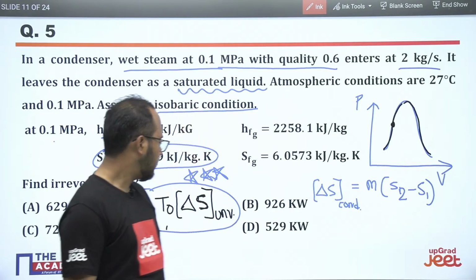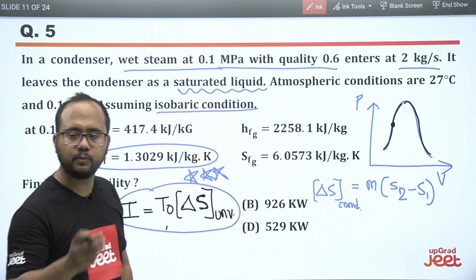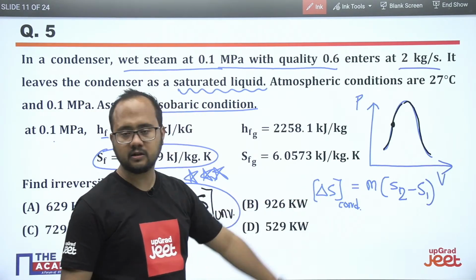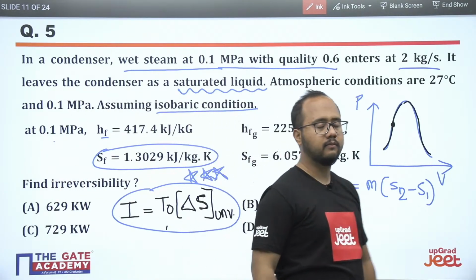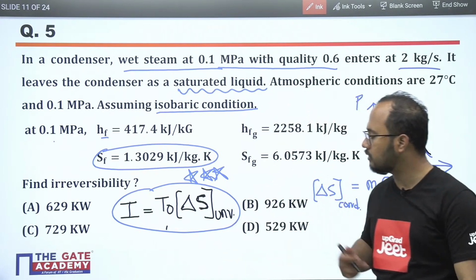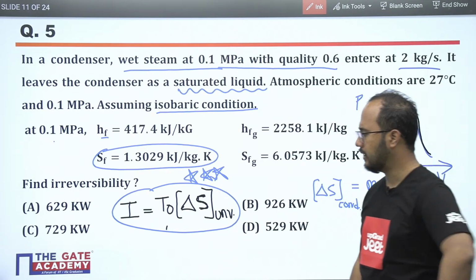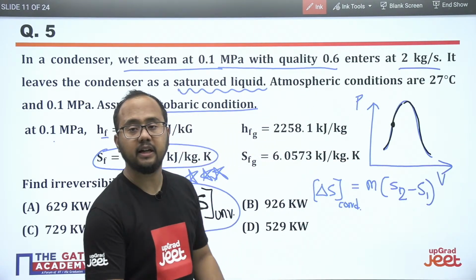Now delta S of universe will be what? Entropy change of the condenser plus entropy change of the surrounding. Just add both of these quantities, delta S of condenser and delta S of surrounding. Then only you will get the delta S of universe. Simple. Multiplying by T0, you will get the value of irreversibility. Right?